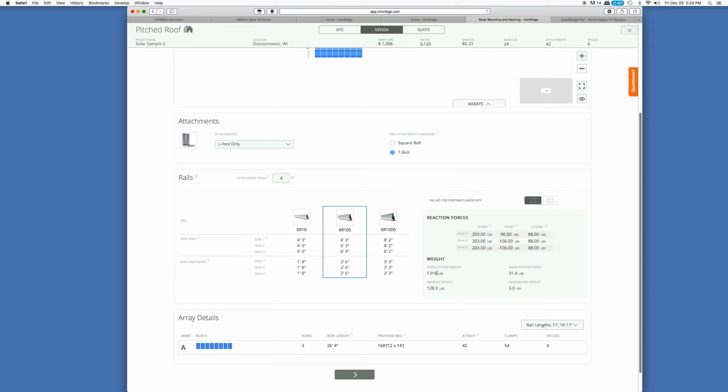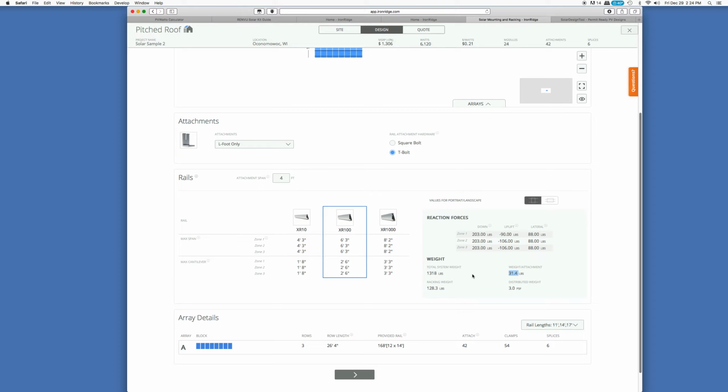So that's the solar panels and all the racking together. Over 1,000 pounds, but again, it's spread out over quite a large area. Just the racking itself is going to weigh around 128 pounds, and there's going to be over 30 pounds per point of attachment on the system.